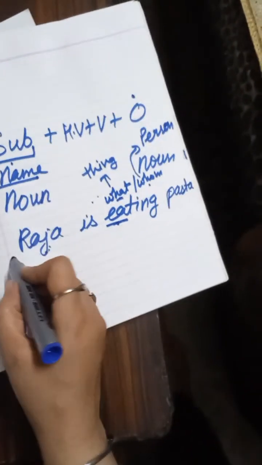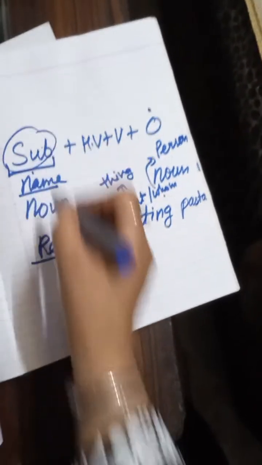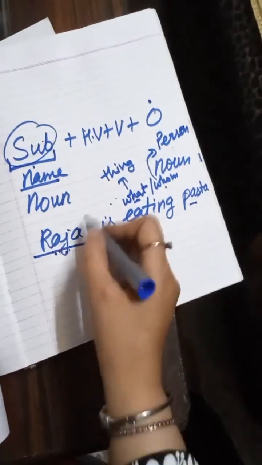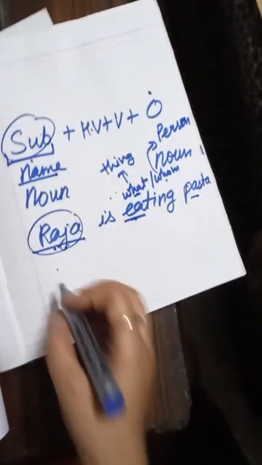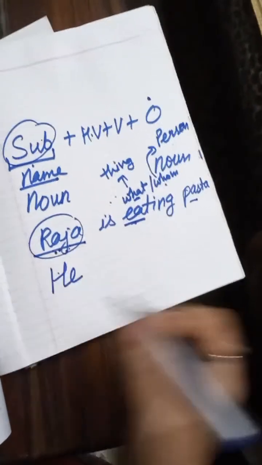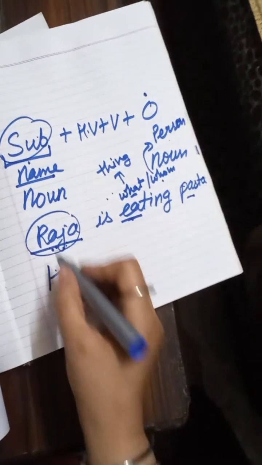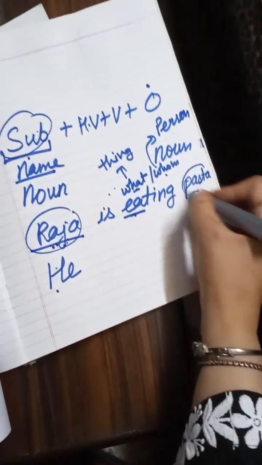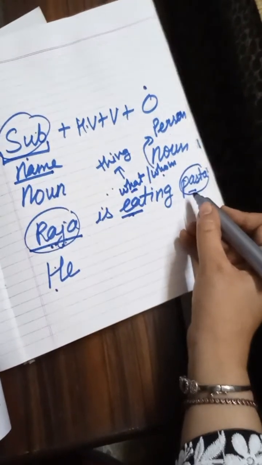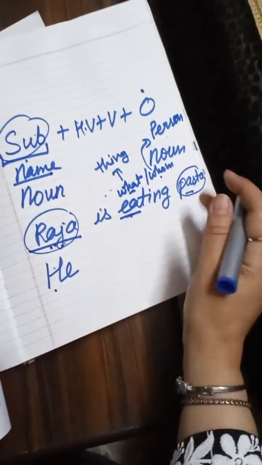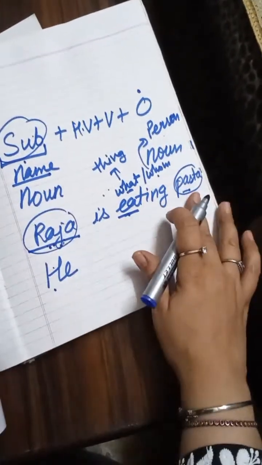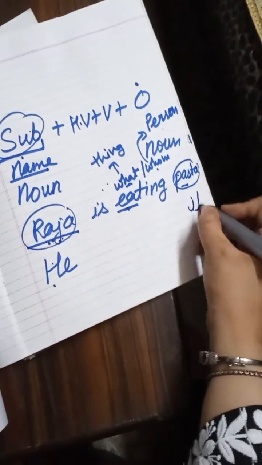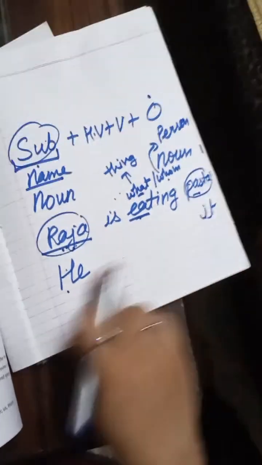Okay, so this position is called subject because it is at the position of subject, and this is object. Now if I'm replacing this Raja with a word and I'm saying he, that means I'm replacing this. So this he is in the replacement of Raja, so it is a personal pronoun. And this pasta, again, it is a replacement of a thing. Okay, so these two positions are for person, because what and who, so it is also for this we will use it. So these two things, they come in personal pronoun.